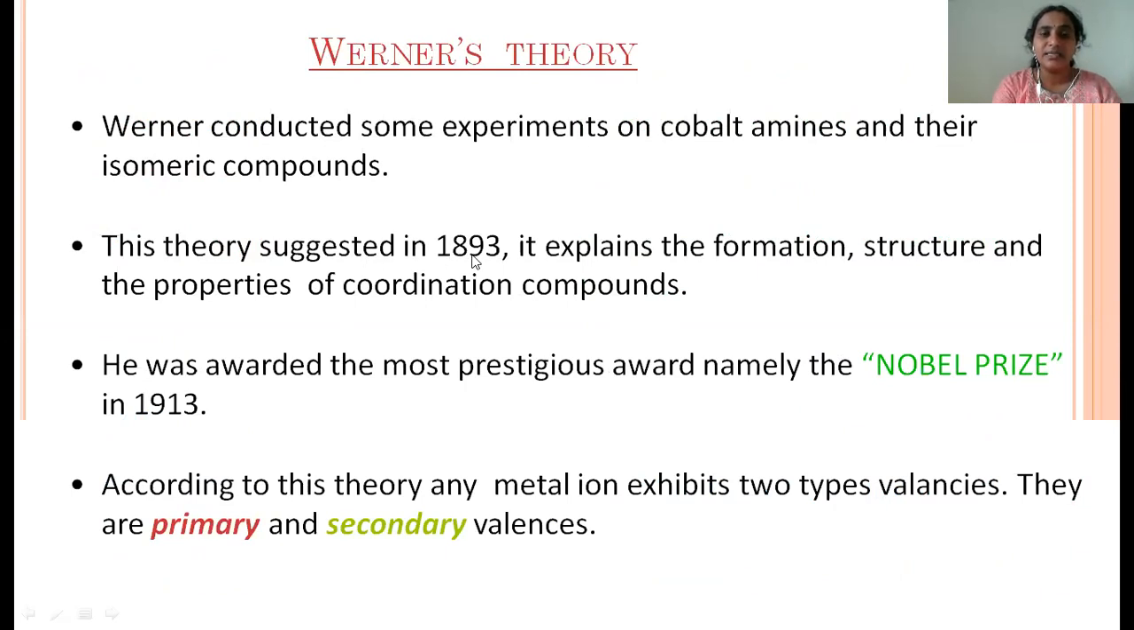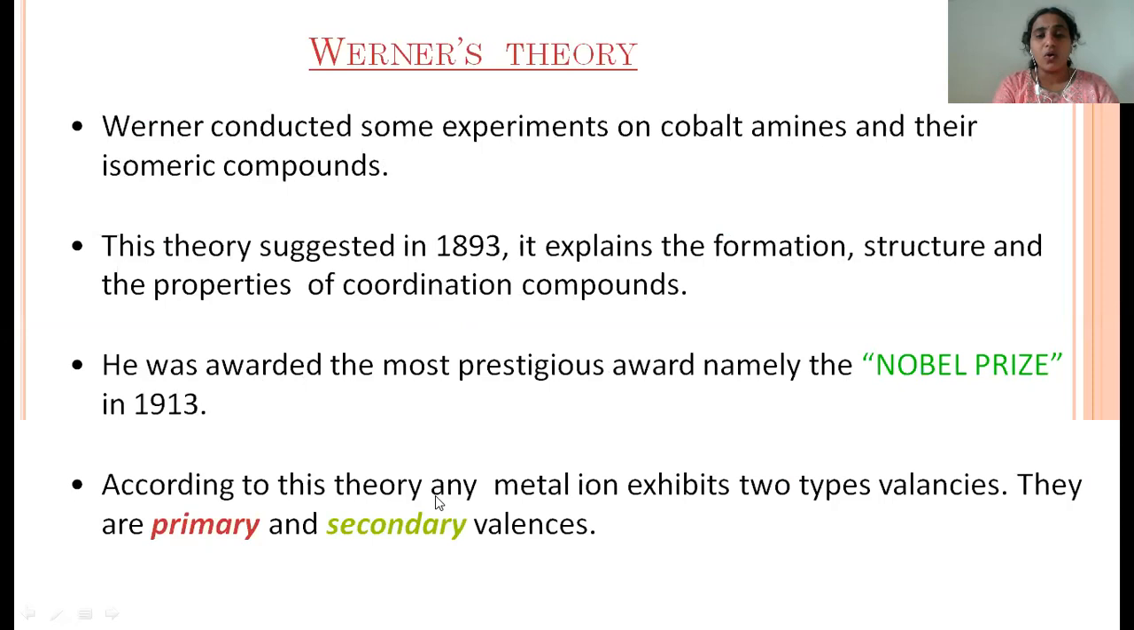He suggested this theory in 1893, and he was able to explain how the coordination complex will form, what is the structure of the coordination complex, and what are the properties of coordination compounds. For his achievement, he was awarded the prestigious Nobel Prize in 1913. And Werner conducted several experiments on cobalt amines and their isomeric compounds.